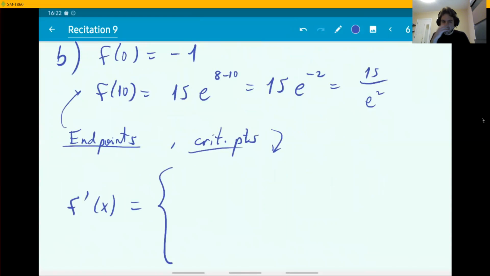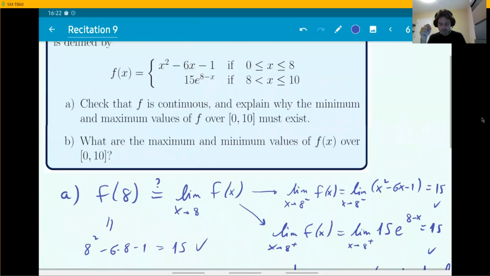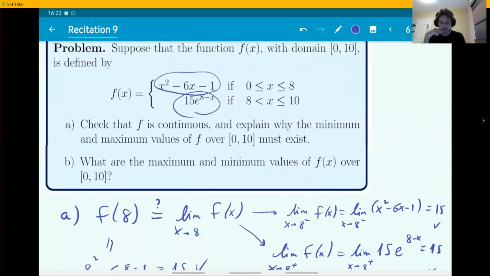When you have a function defined by two pieces like this, the derivative that you can take by the derivative rules, like differentiating each formula, is not necessarily going to be valid at the breakpoint, at the number 8. Even though the first formula is true at 8, when you take a derivative using derivative formulas, all you know is that it's going to be true in the open interval.